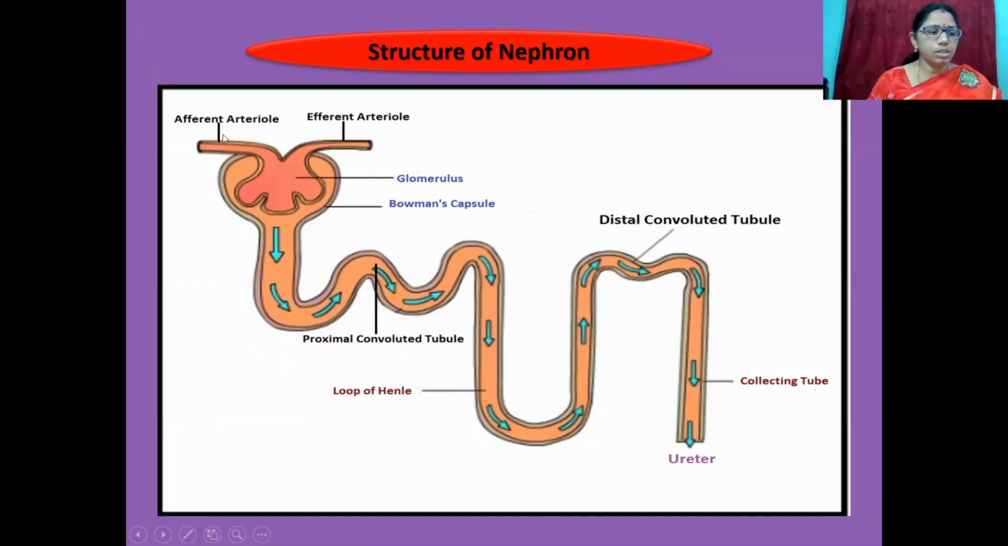When blood flows from renal artery to glomerulus through the afferent arteriole, the filtrate from the glomerulus is also called primary urine. After that, primary urine travels into proximal convoluted tubule.